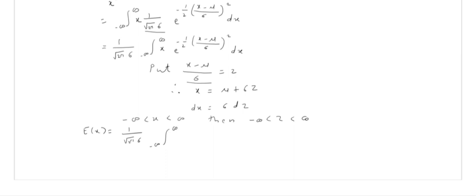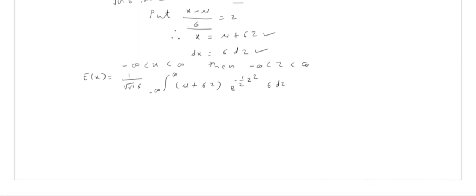Now over here we can put the value of x, which is μ + σz, into e raised to power minus half, then the bracketed term is nothing but z, so z squared. And dx is present over here. What is the value of dx? dx is σ dz, so let me put the value as σ dz.